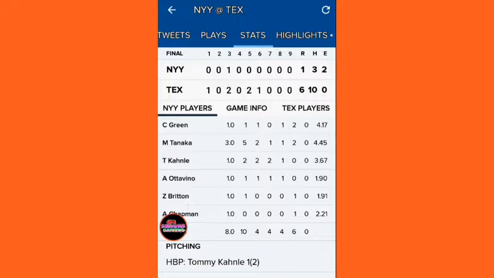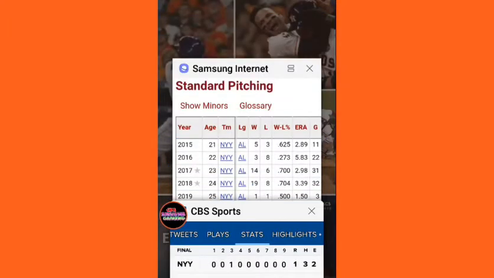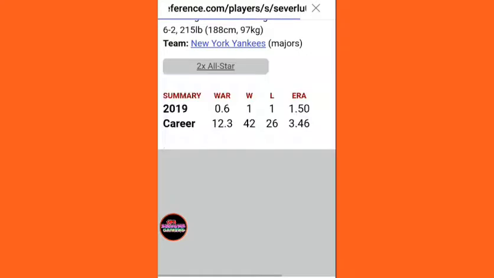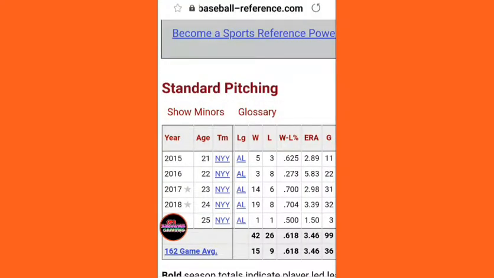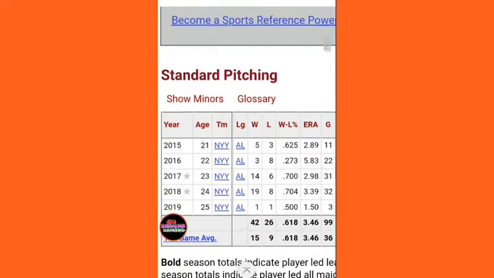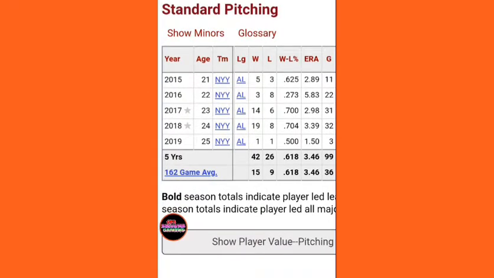Let's go ahead and look at some more stats with Severino. Okay, here's Severino's. Here's his 5-year stretch. The first 2 years he didn't pitch that much. He only really has 2 full years of experience. And there's his ERA with a 3.39 and a 2.98 2 years ago.